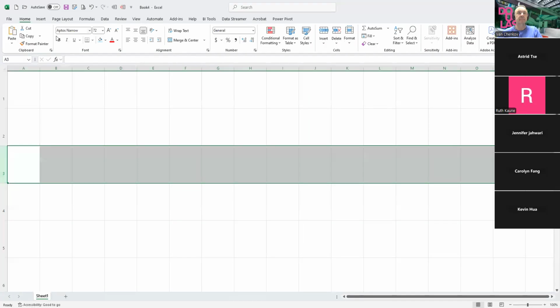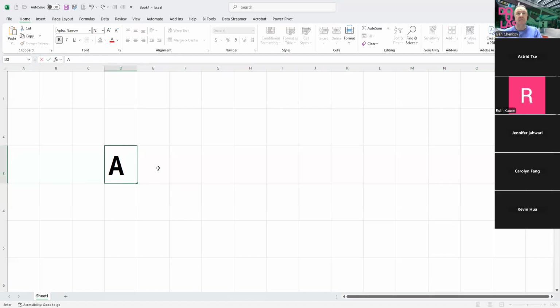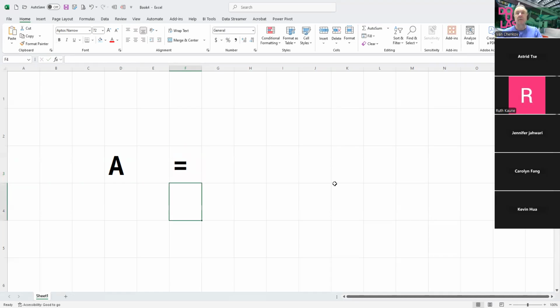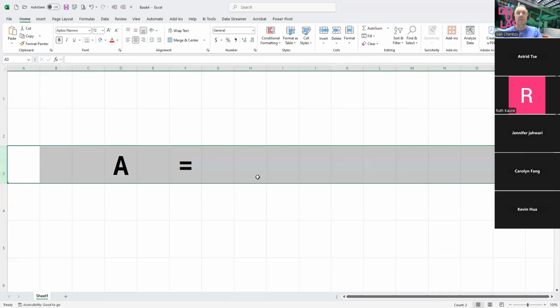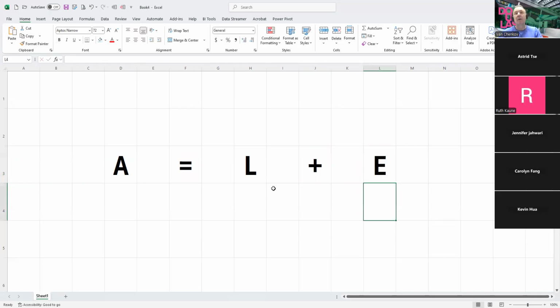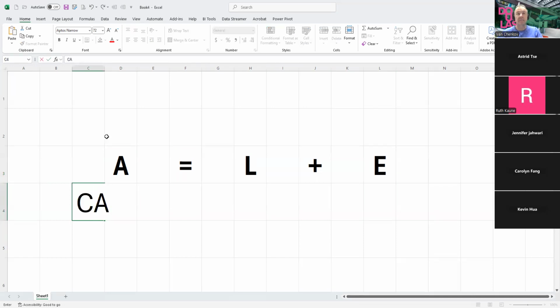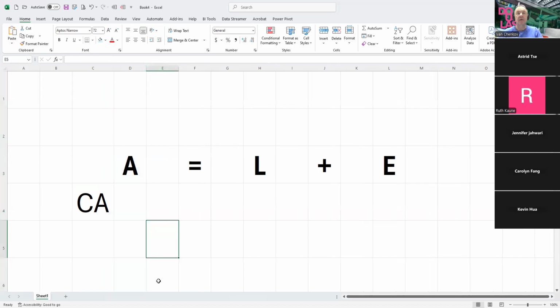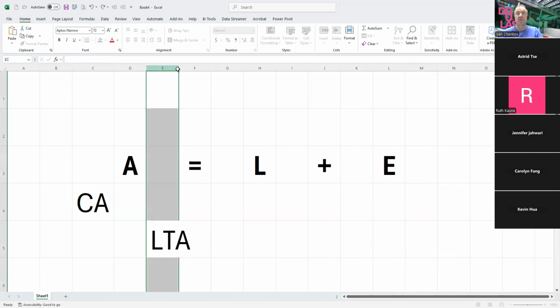From the basic accounting equation, which is assets equal to liability plus equity. And we already know that on the assets, we have current assets and we have long-term assets or non-current assets.